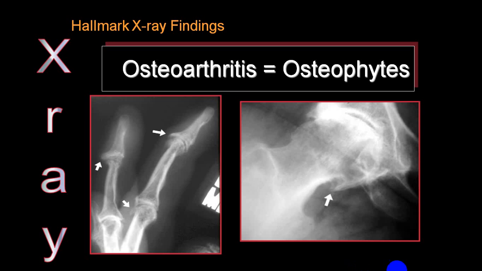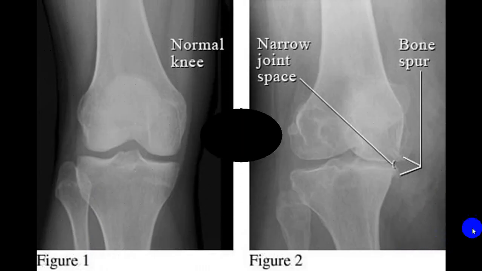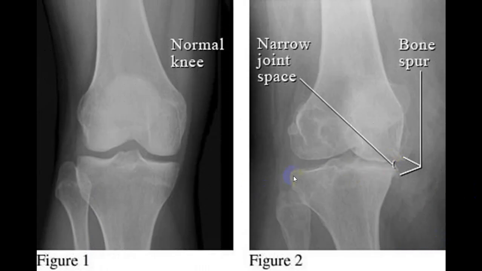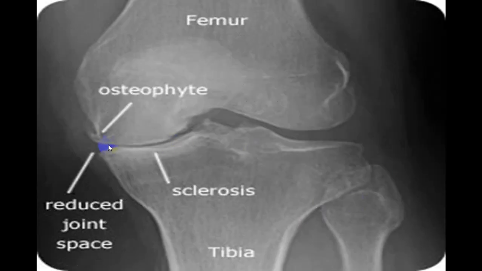There is one peculiarity in osteoarthritis, which we call osteophytes. If you see osteophytes at any time, it is in favor of osteoarthritis. You can see the joint space is narrowed and you will see small osteophytes. You will be able to see this much better here. So when you see osteophytes, joint space narrowing and sclerosis, these three things together are in favor of osteoarthritis.